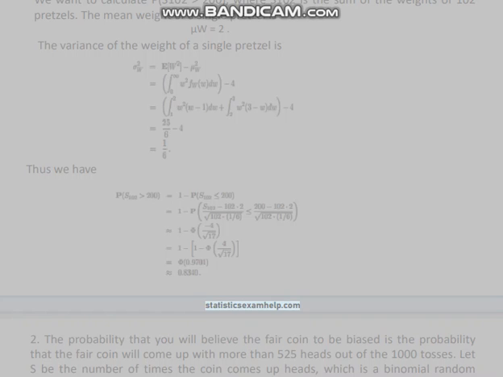2. The probability that you will believe the fair coin to be biased is the probability that the fair coin will come up with more than 525 heads out of the 1,000 tosses. Let S be the number of times the coin comes up heads, which is a binomial random variable, with parameters n = 1,000 and p = 0.5, so that E[S] = 1,000 × 0.5 = 500 and sigma_S = sqrt(1,000 × 0.5 × 0.5) = 5 sqrt(10). Using the de Moivre-Laplace normal approximation to the binomial, we have